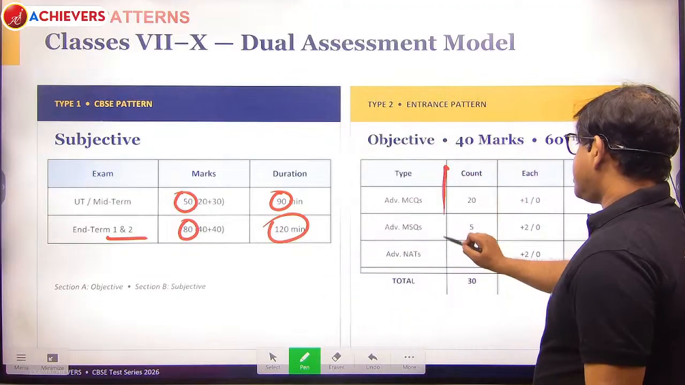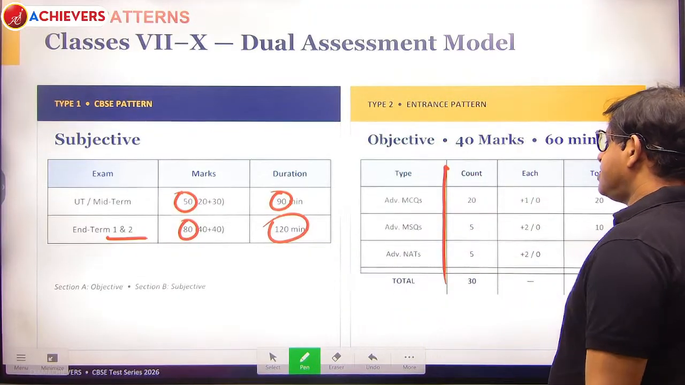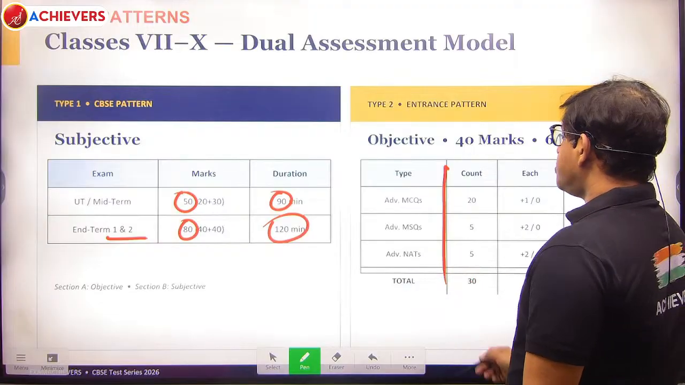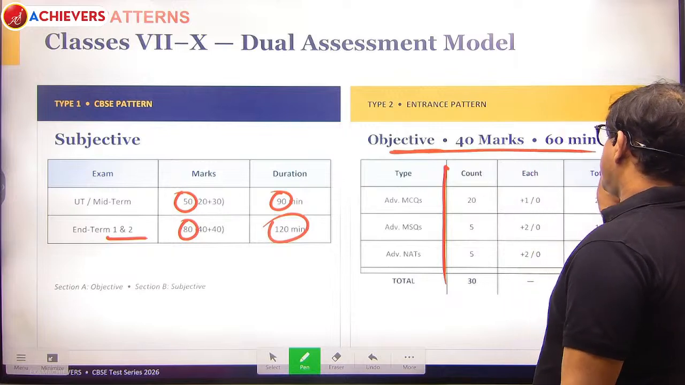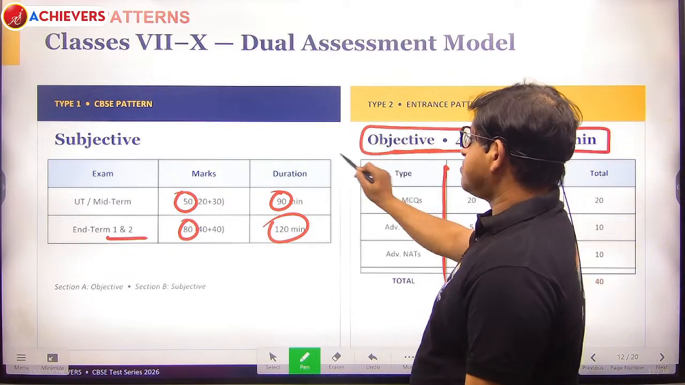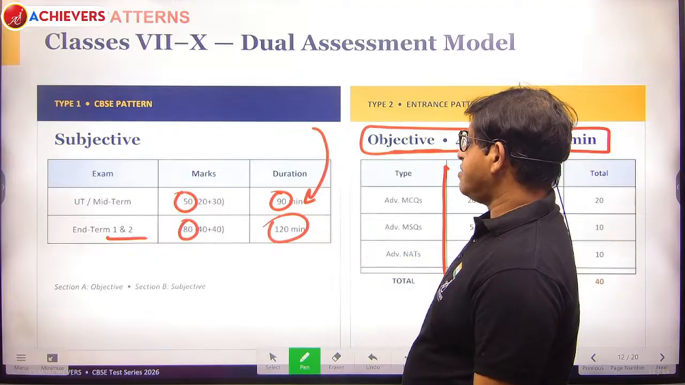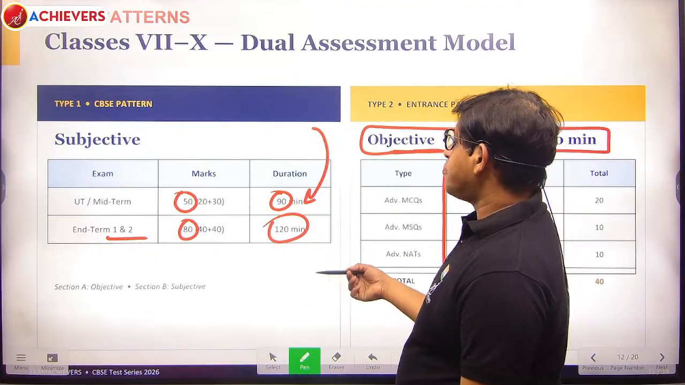And these are the questions: advanced MCQ, advanced MSQ, advanced NAT. NAT is numerical ability test. This is for the objective pattern, which will be 40 marks for a 1 hour paper. And subjective, as I told you, UT will be 90 minutes, and N term 1, N term 2 will be 120 minutes.